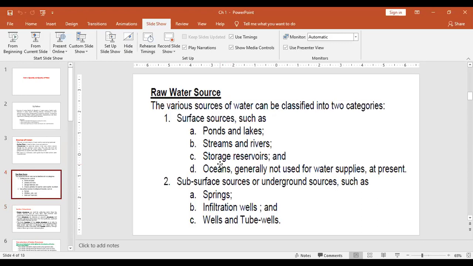So you understood the fundamental part. What is meant by the source? Simply, there are two sources: groundwater source and surface water source. We should focus toward the source because the source is going to change the properties of water. Am I right? So properties of water depends upon what type of source is there.